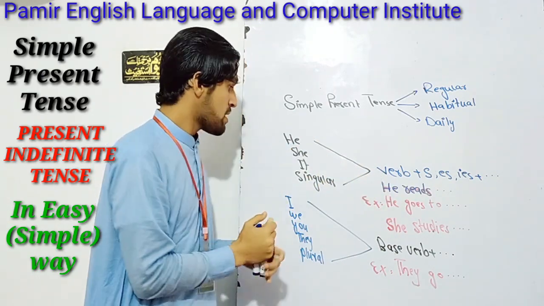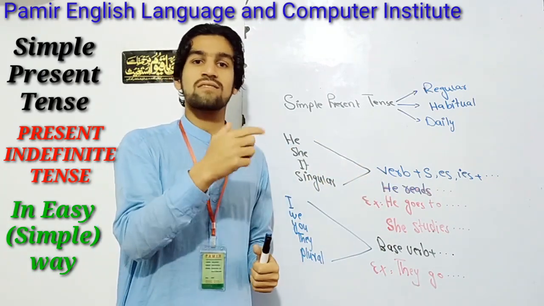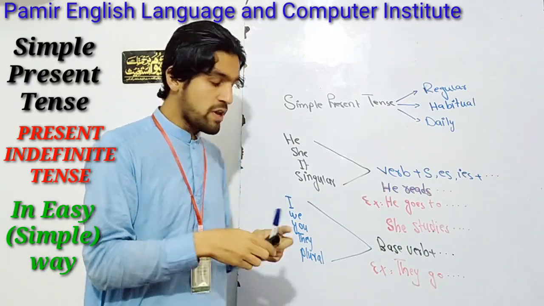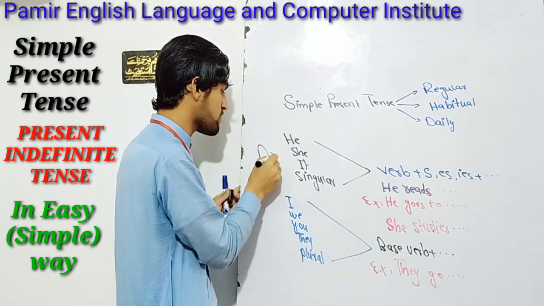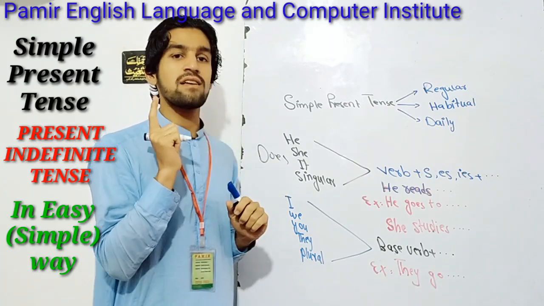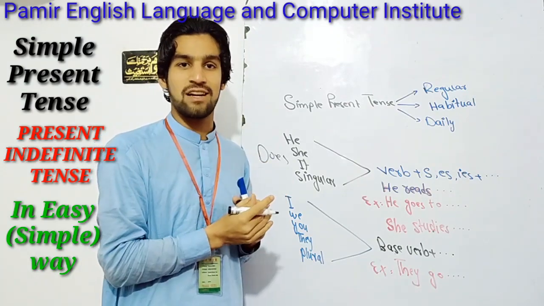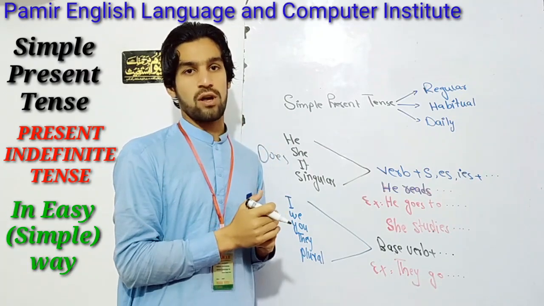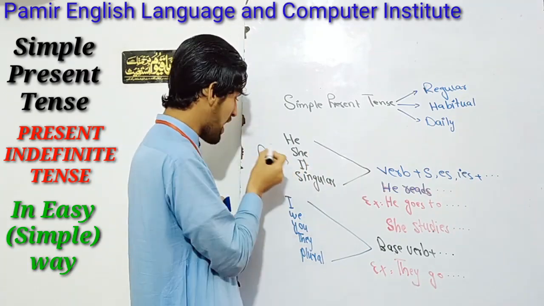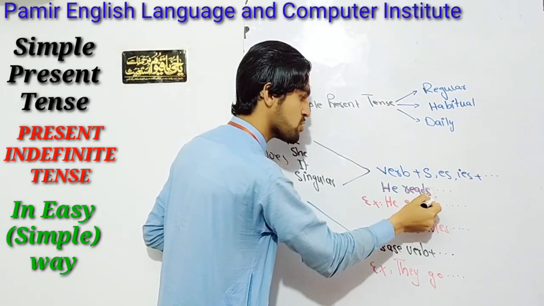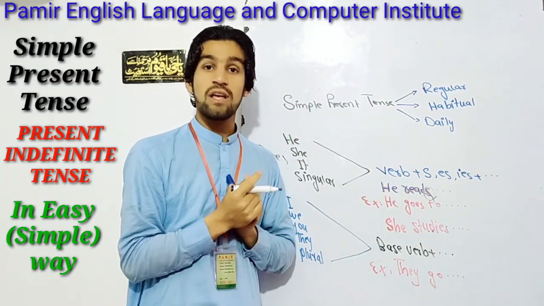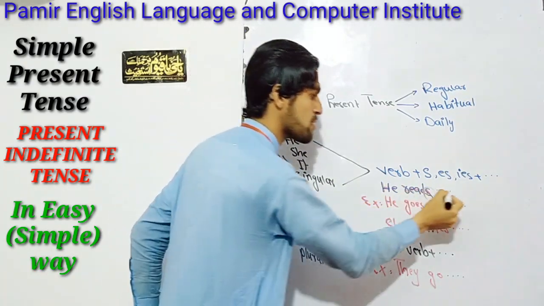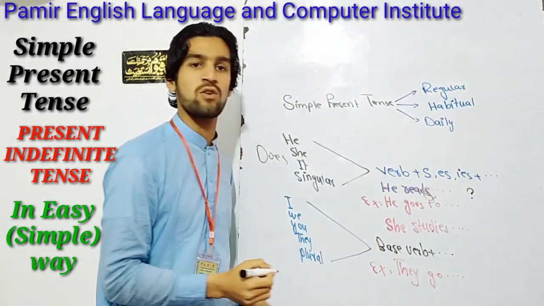Got it or not? Remember, when we want to change this singular structure to a question, we have to add does at the beginning of the sentence, and s or es should be deleted from the verb. For example, in a sentence it is written, he reads the book. When I want to change it to a question, I have to say does he, and s should be deleted. Does he read the book? And the sign of interrogation, I mean the question mark, should be added at the end of the sentence.